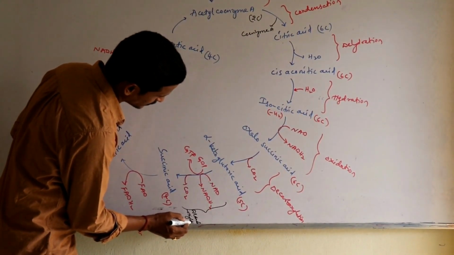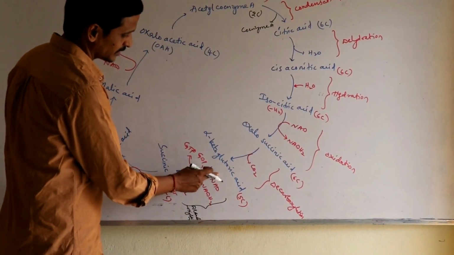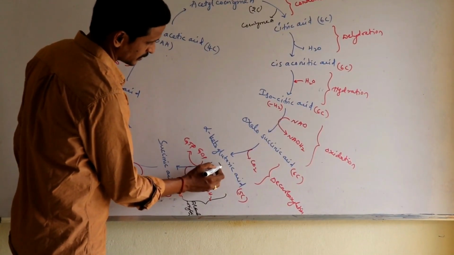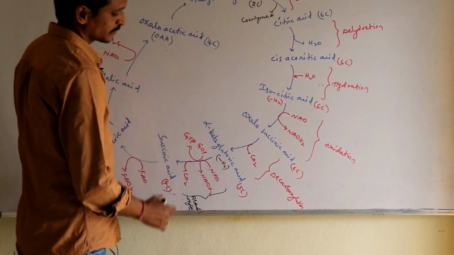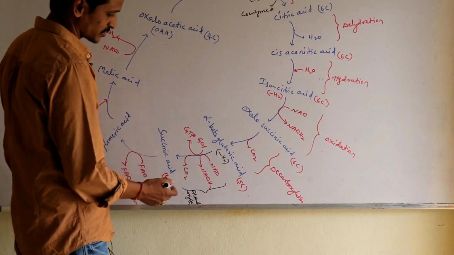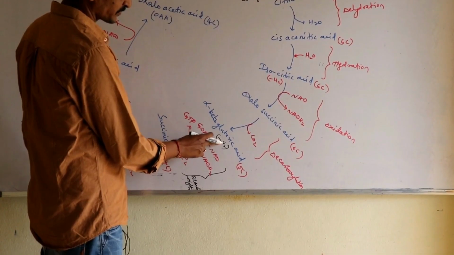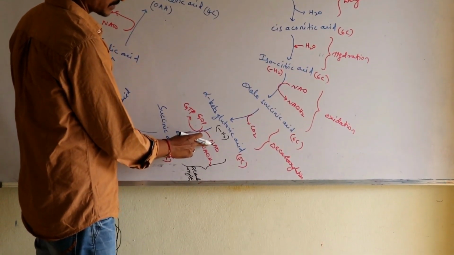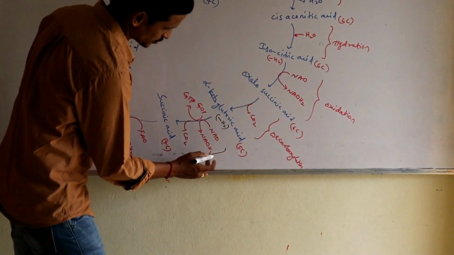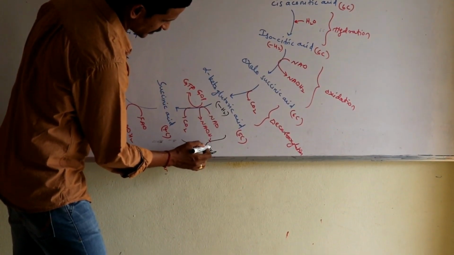Then again NAD is converted to NADH2. That means it is again undergoing one more oxidation step, so hydrogen ions are released, which are accepted by NAD, and NADH2 is formed.